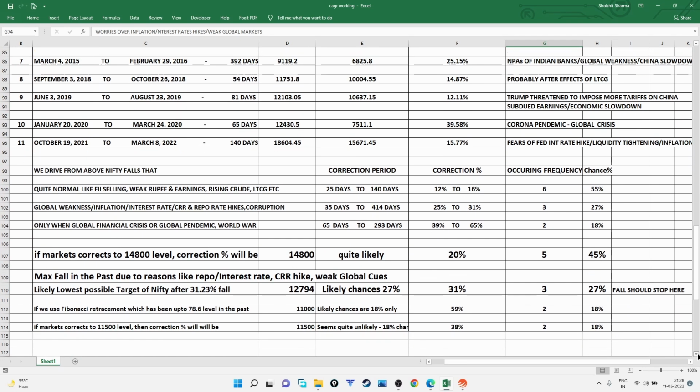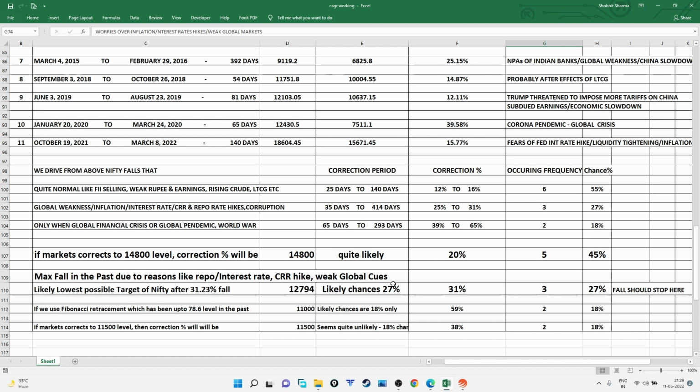Now, as we derive the Nifty's higher range for investment for an ordinary person, it is 14,800. If Nifty corrects to this level, that correction will be 20%. A 20% correction has happened in the past 5 times out of 11 occasions. More than 15-16% has happened 5 times. So the possibility is 45%.